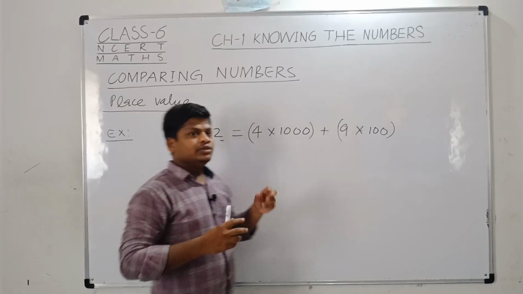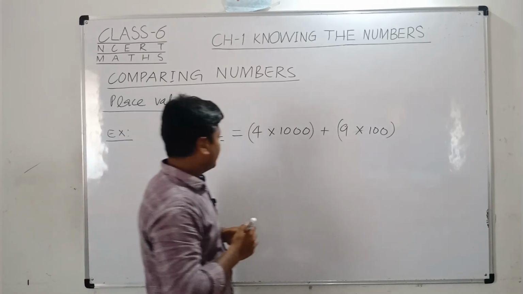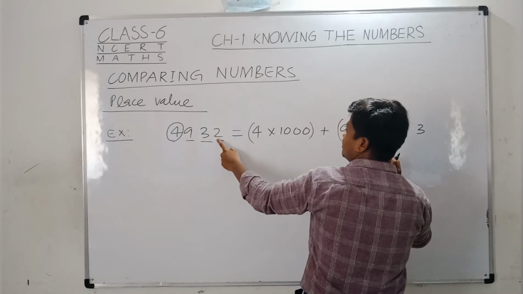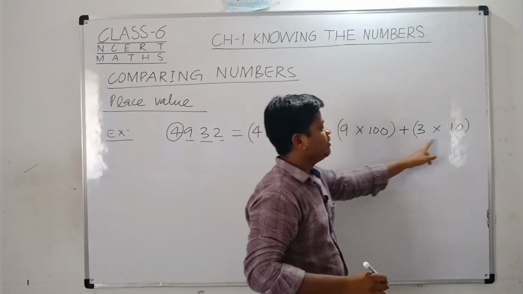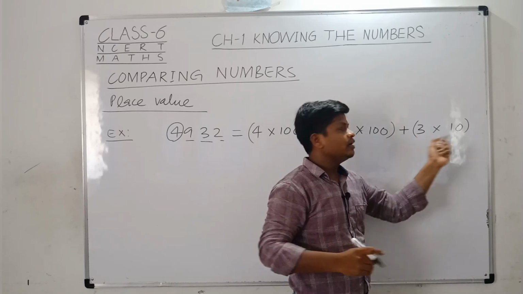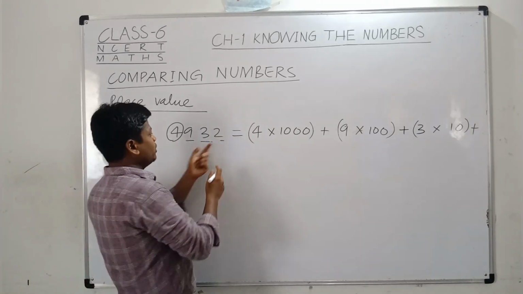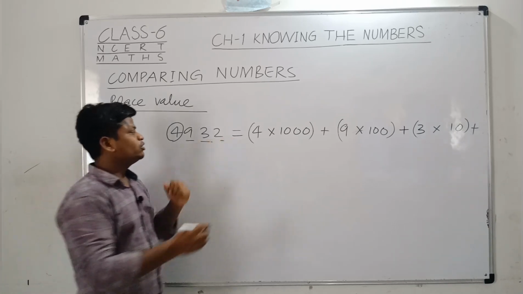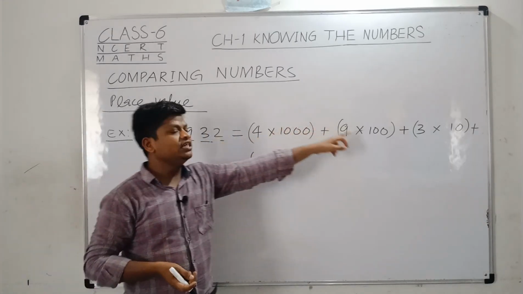Now if someone asks you what is the place value of 3, right friends? Similarly we can write, as you can see that after 3 there is only 1 digit, so I can put a 0, so I can make it 10, right? So the place value of 3 is 30. If I multiply 3 into 10, I will get 30. Similarly, if someone asks what is the place value of 2? As you can see, after 2 there is no number, right? So simply we can write 2 into 1, right? So this is the expansion of this number.